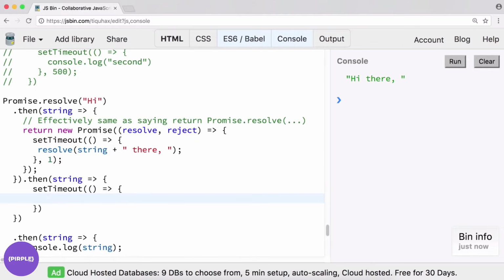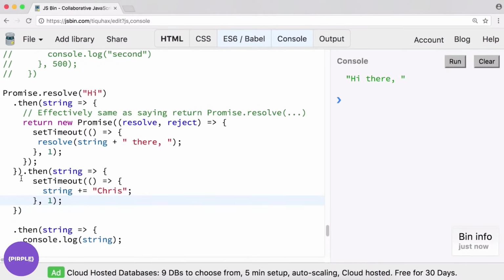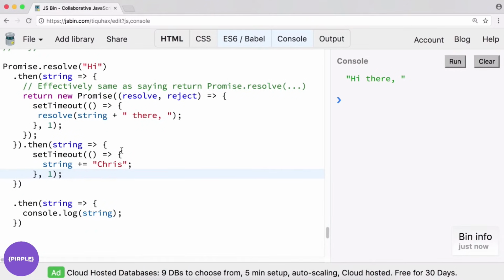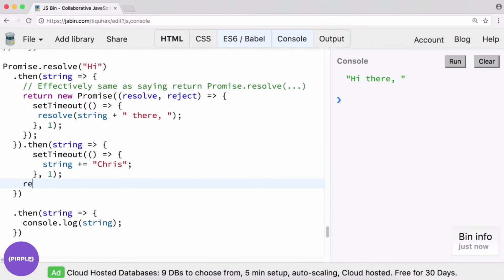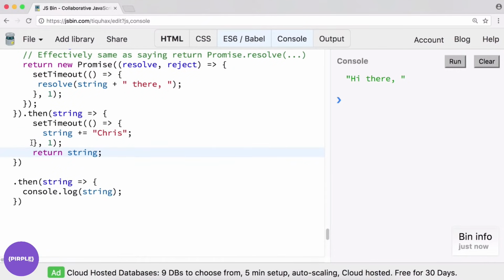And in here, we'll do the same thing, but we will just say string plus equals, we already have a space, so we can just say Chris. And this timeout will also just take 1 millisecond. And let's try a couple things. What if we, outside of our timeout, tried to return the string? And let me space that over. Like so. Let's see. Clear, run.